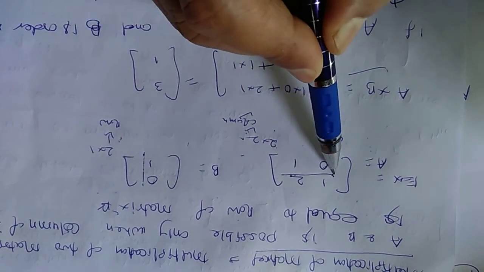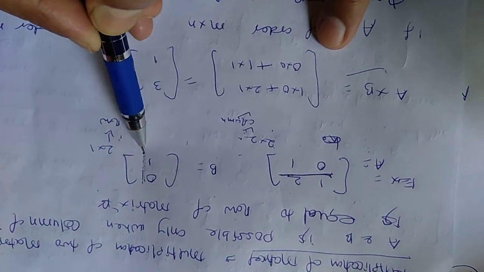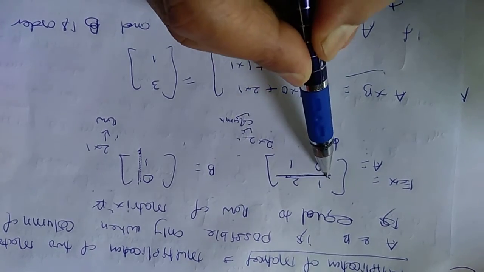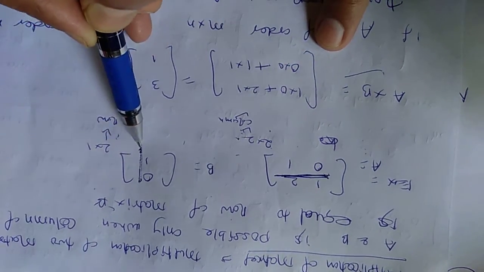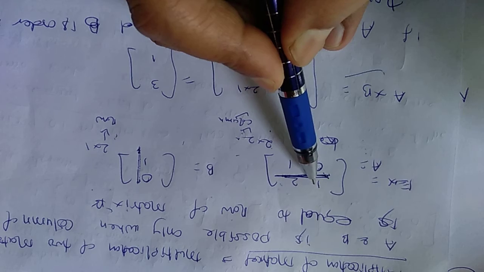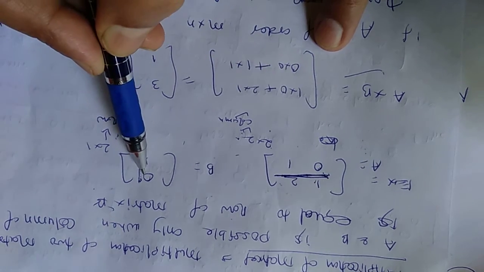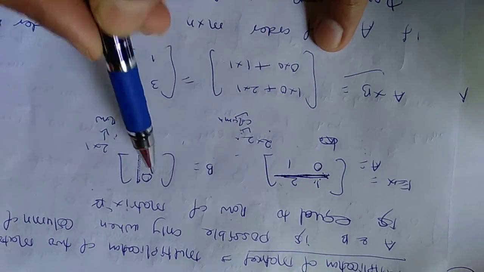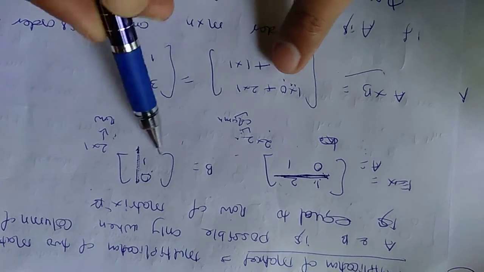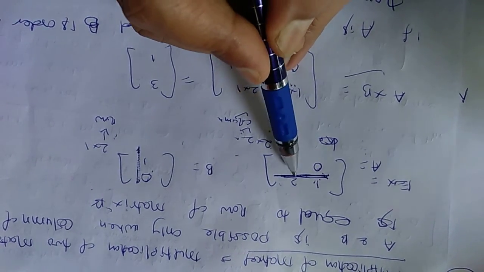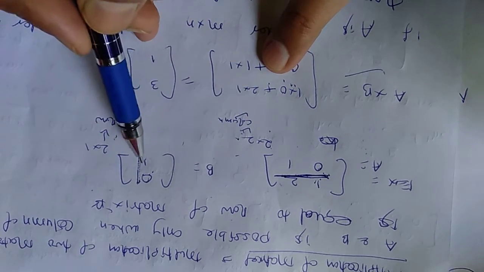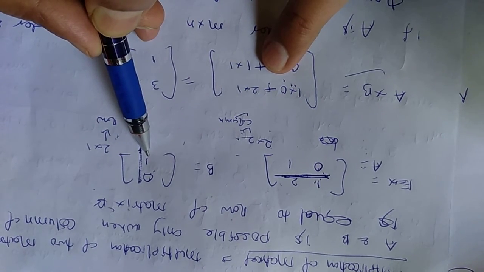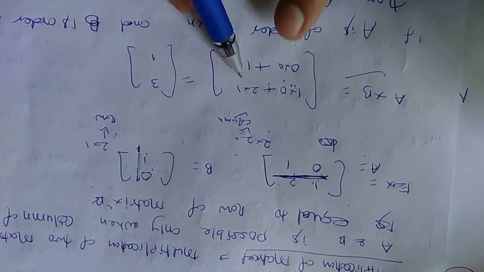You are supposed to take the first row and the first column. Again, I am repeating: take the first row and the first column. In the first row, the first element is 1, and in the first column, the first element is 0. So take 1 and 0. I am writing 1 into 0, plus the second element by the second element of the column, so 2 into 1.